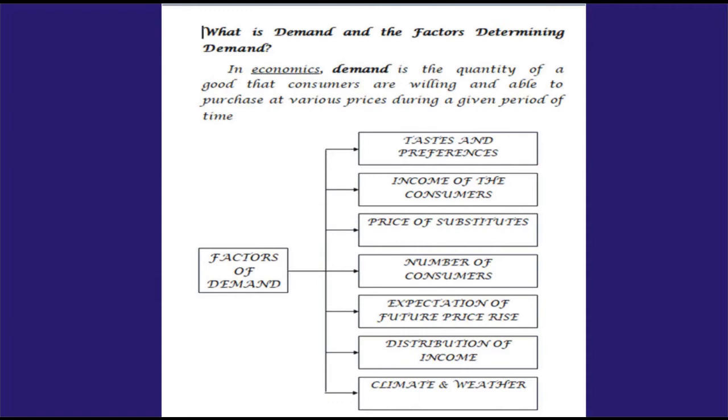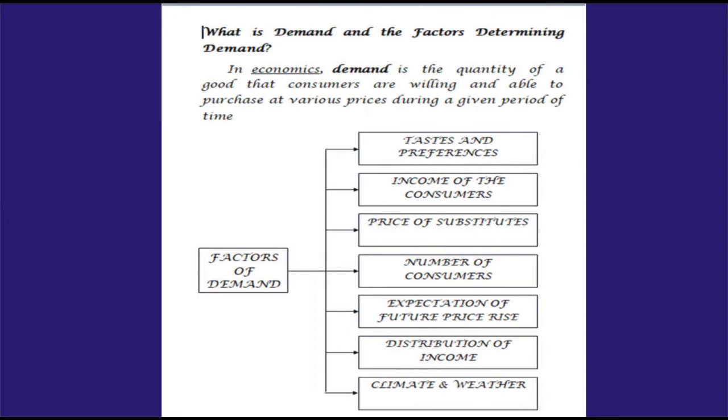Next, what they have asked is the factors determining demand. Which factors determine the demand for a product? First one, taste and preference. Based on the taste and preference for that product, the demand will be high or low. Next, the second factor is income of the consumer, based on the affordability of the consumer. If the consumer's income is high, automatically he is ready to spend more. So the demand for that particular product may increase because of the income of the consumer. This is the second point.